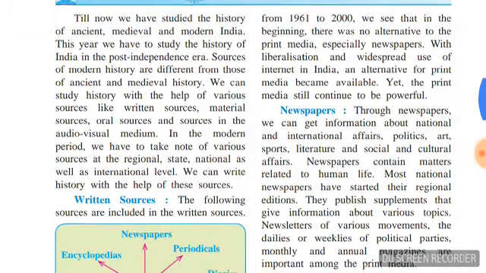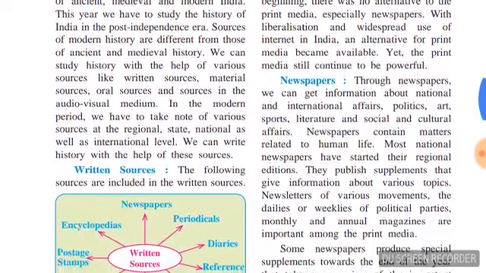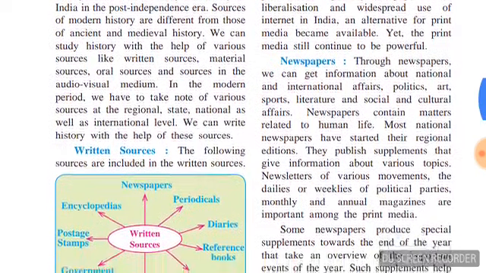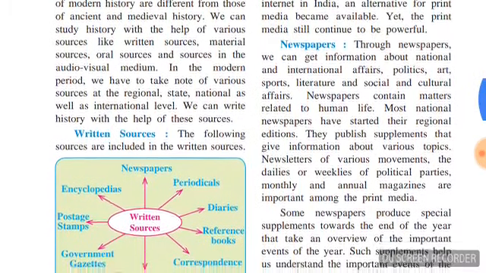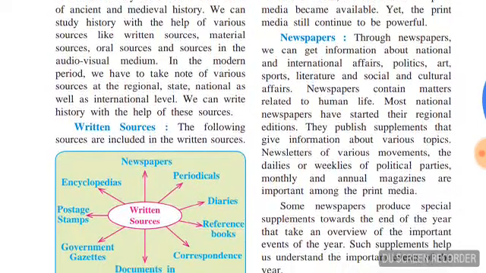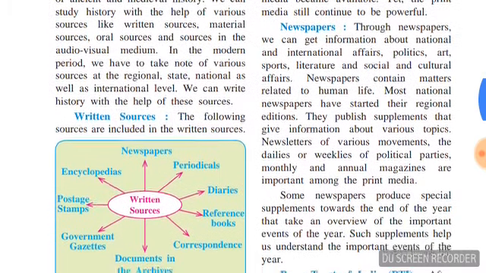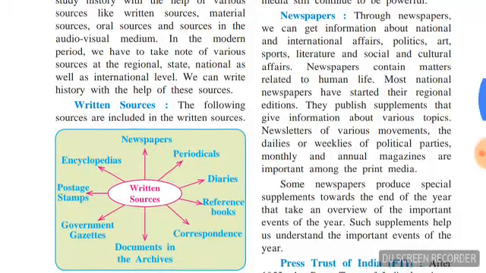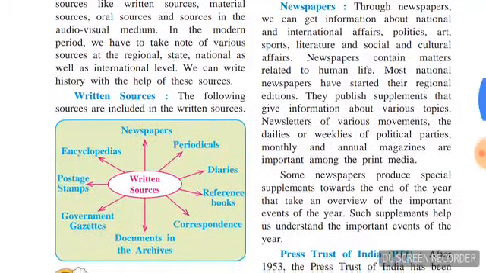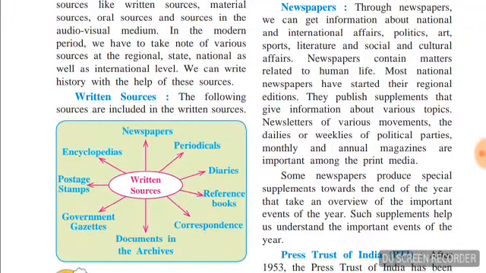Then we will see the next. From 1961 to 2000, we see that in the beginning there was no alternative to print media, especially newspapers. With liberalization and widespread use of internet in India, an alternative for print media became available. Yet the print media still continued to be powerful. See, from 1961 to the beginning of 2000, there was no alternative to print media. Means everything was printed. Every book, newspapers, especially newspapers, were printed.